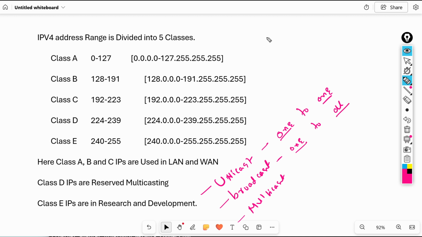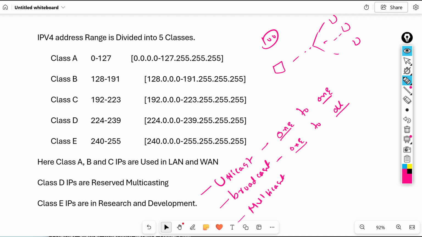For example, if you have 100 systems, one system can send data to the remaining 99 computers. That is broadcast communication. A general example is announcements in railway stations, airports, and bus stations. Announcement is broadcast communication.